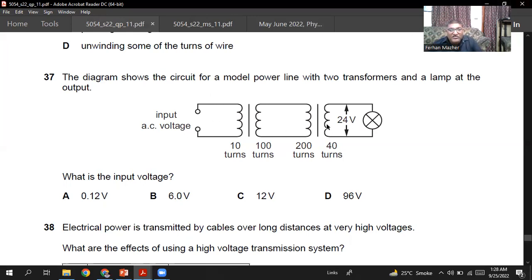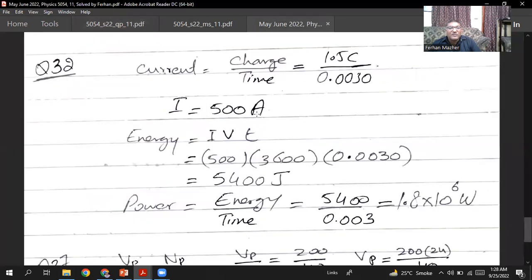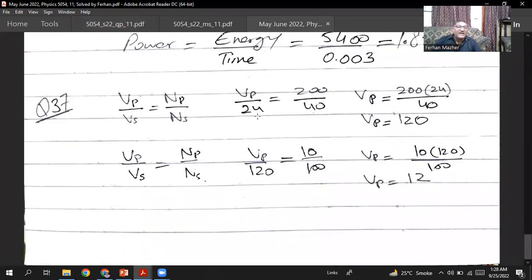The output of this transformer is 24 volt. The turns on the secondary are 40. The turns on the primary are 200. So I can find the voltage in the primary here, and then the same voltage will be here. First of all, I will find the primary voltage here. So let me show you my solution. I hope you understand.